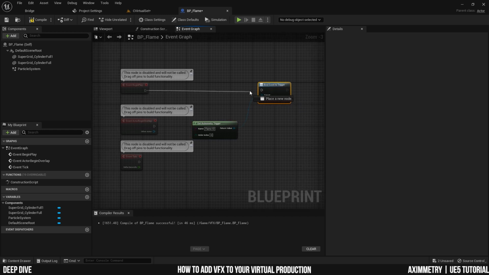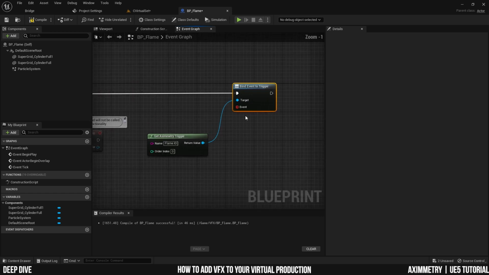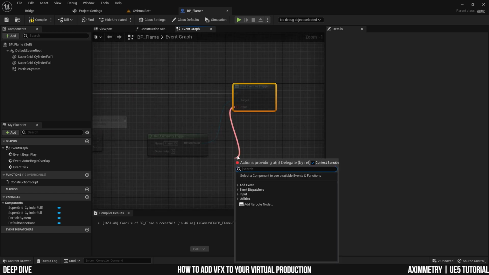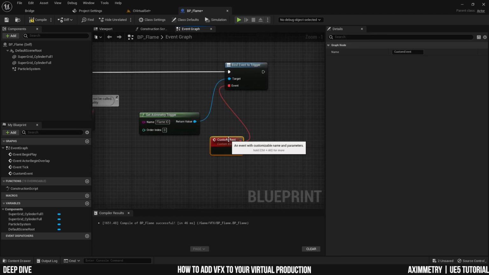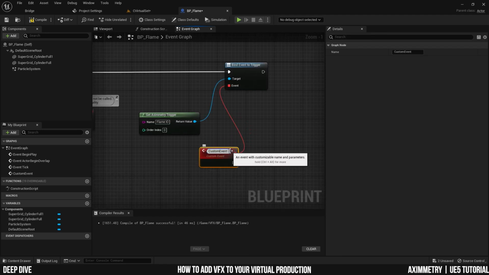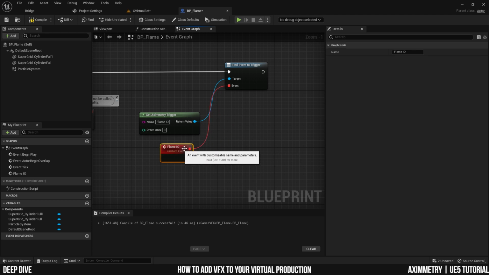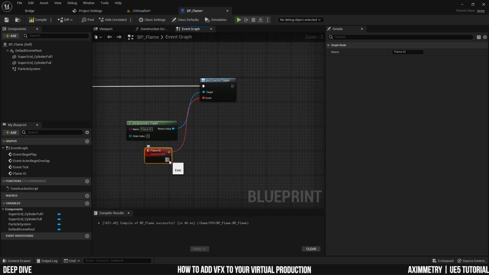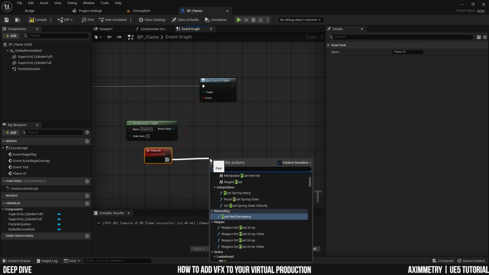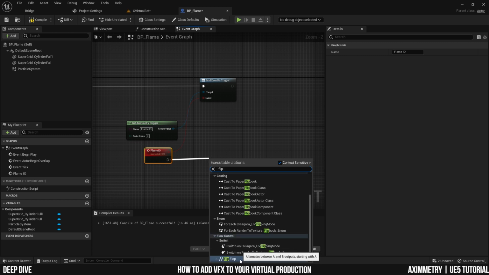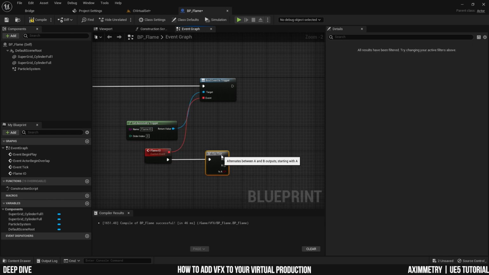and event begin play, hook it up, and create a new event, custom event, and I can name it the same thing, Flame IO. There you go. And now I can hook it up to a flip-flop because I want to be able to turn it on and off.